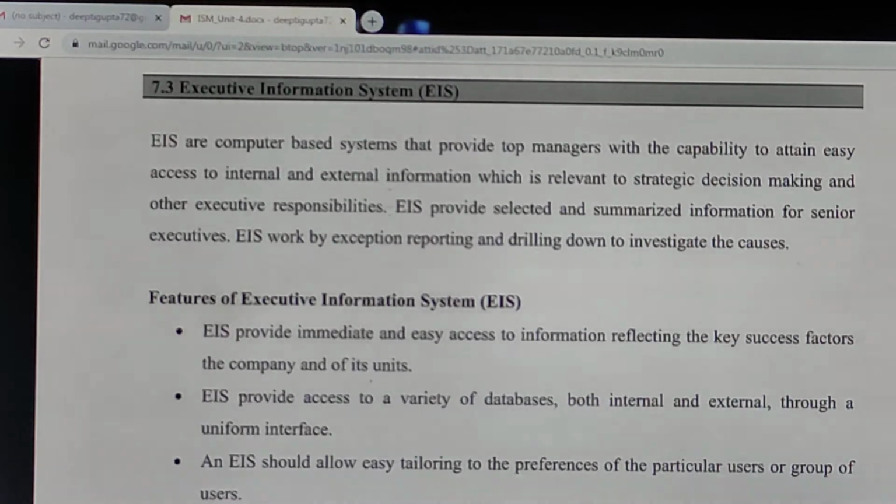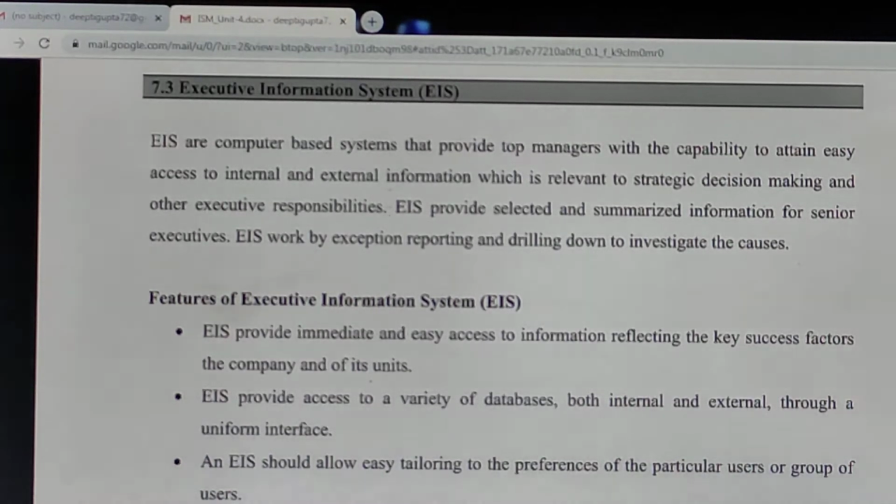EIS basically provides the information in a summarized manner with the help of all the data that EIS receives from internal as well as external sources. So it's the responsibility of the EIS to perform exception reporting as well. Exception reporting means wherever there are inconsistencies, wherever there are errors in the working of the organization, EIS helps to find them out and to investigate